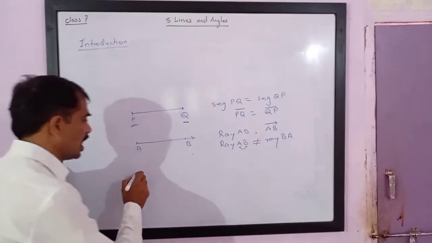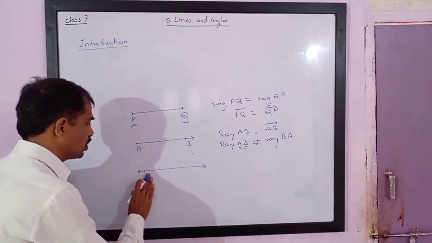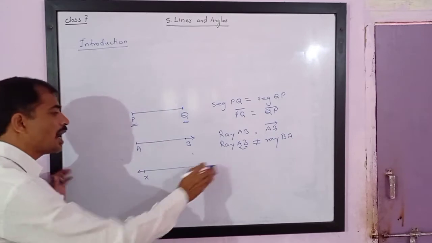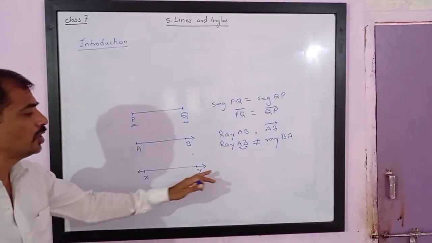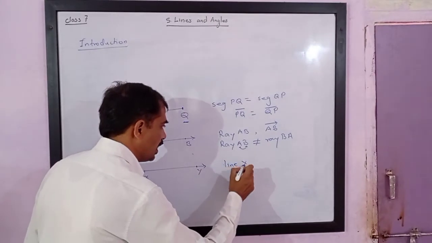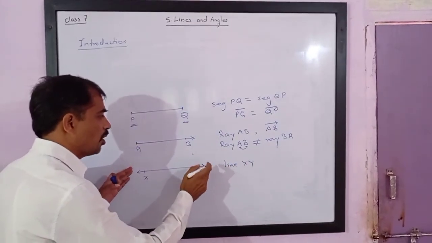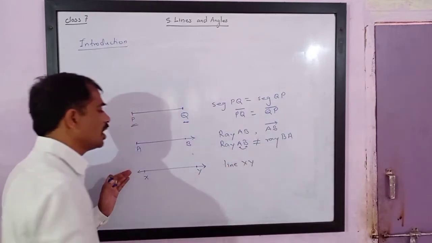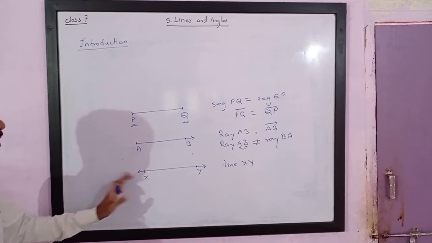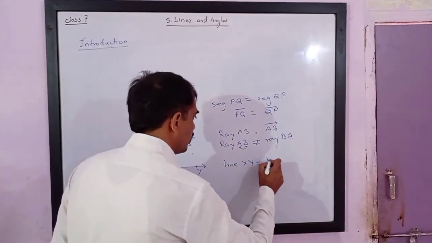Now, there is also another line. This is line XY. Please note there are arrowheads pointing in both directions. So this is called a line XY. Please note it does not have an end point. This arrowhead means it extends forward up to a very large length. This also extends up to a very large distance. So line XY is equal to line YX.